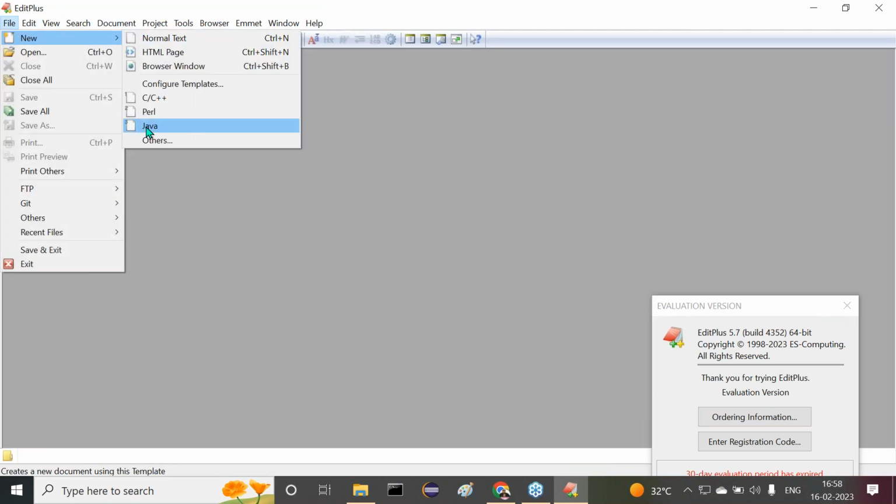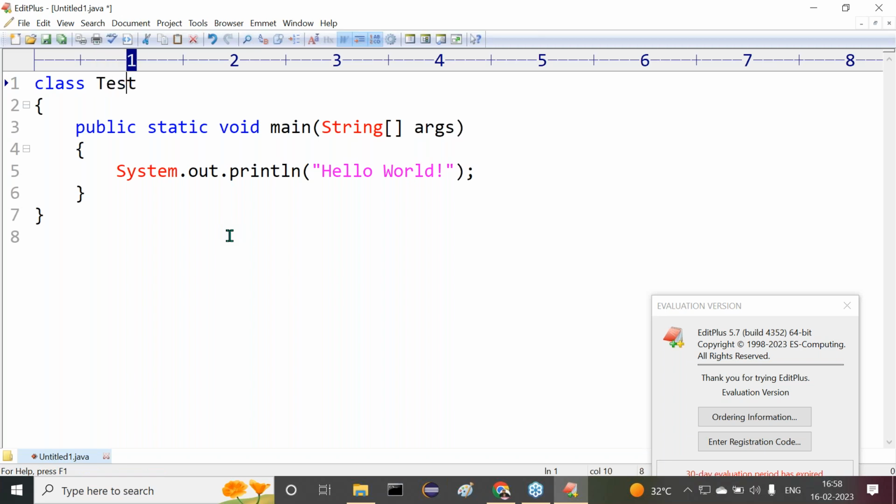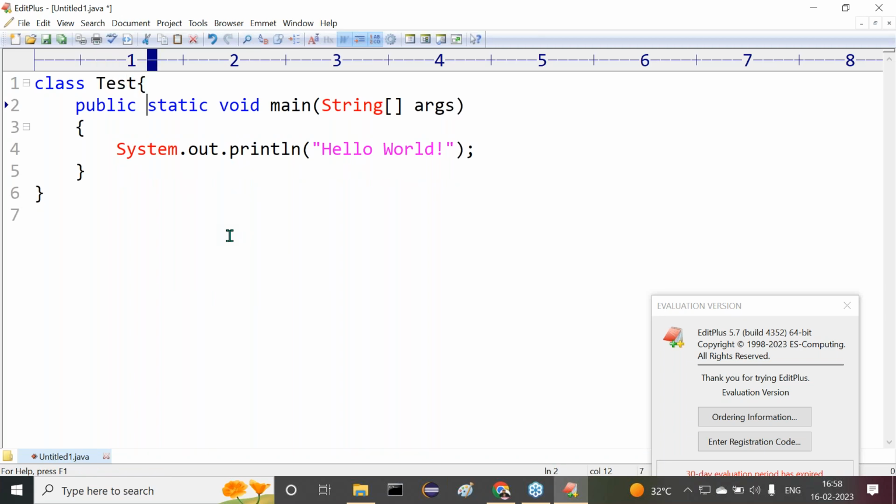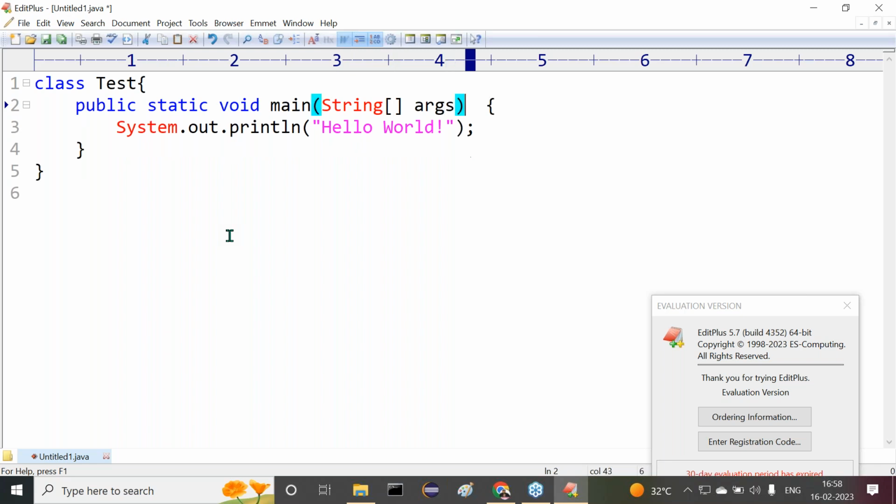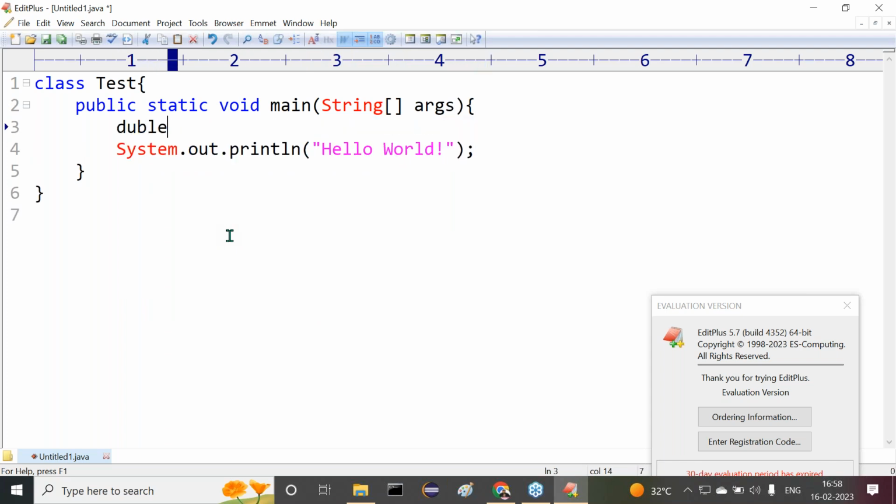Now, file, new Java class, Test. public static void main(String[] args). Inside this, first of all, I want to take a double value.